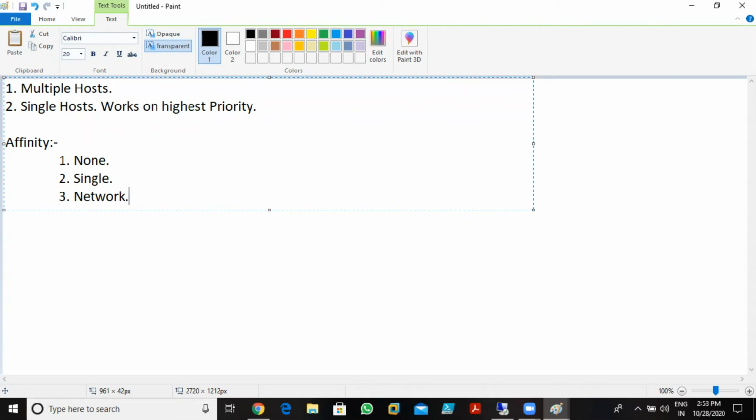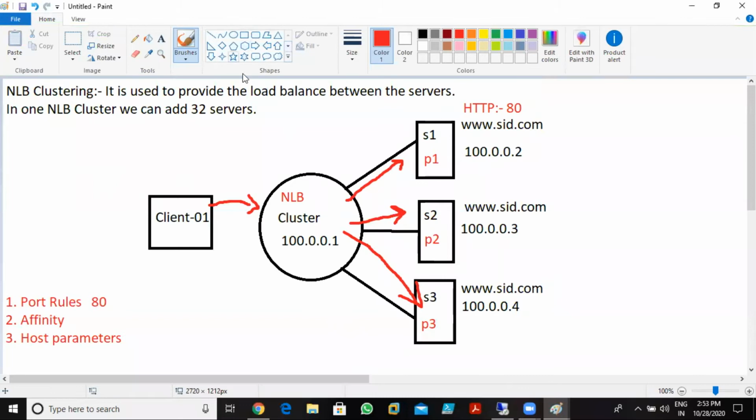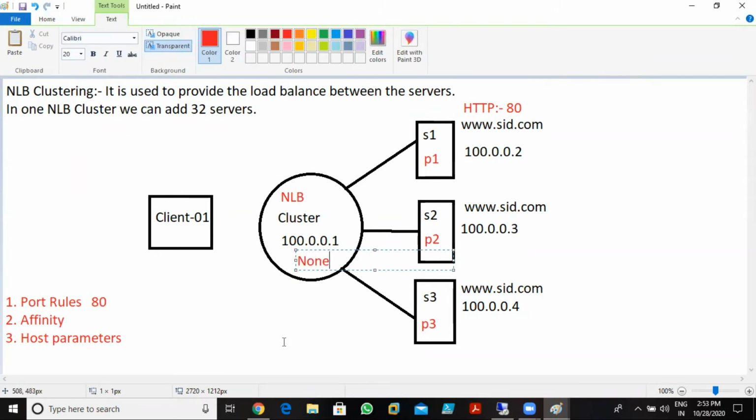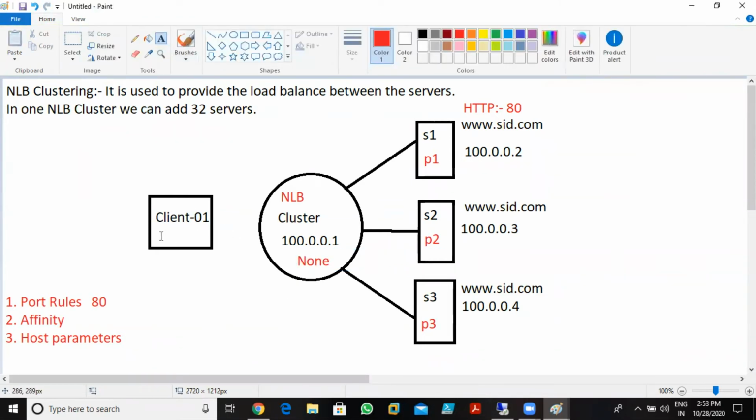Now imagine, if I first talk about single. In this cluster, if I define affinity none, what happens? Imagine this is client 1. If this client sends a query to the cluster, it sends the client's query to any server that is free. Sorry, it's not single. Imagine this client 1 sends a query for the first time.